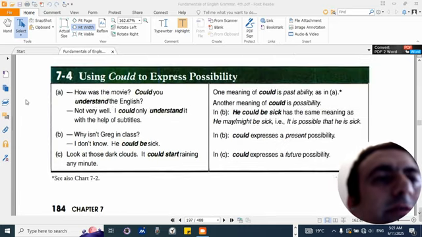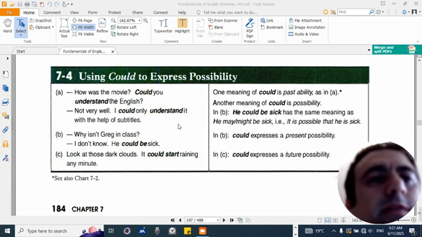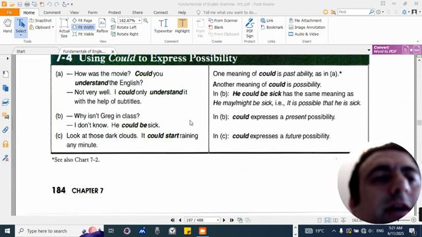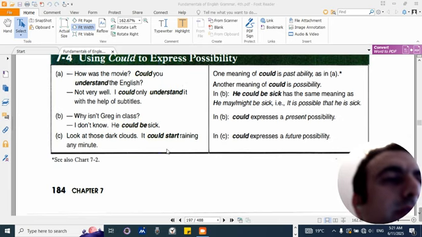7.4. Using could to express possibility. A. How was the movie? Could you understand English? Not very well. I could only understand it with the help of subtitles. B. Why isn't Greg in class? I don't know. He could be sick. C. Look at those dark clouds. It could start raining any minute. One meaning of could is past ability, as in A. Another meaning of could is possibility. In B, he could be sick has the same meaning as he might be sick, that is, it is possible that he is sick. In B, could expresses a present possibility. In C, could expresses a future possibility. See also chart 7.2.